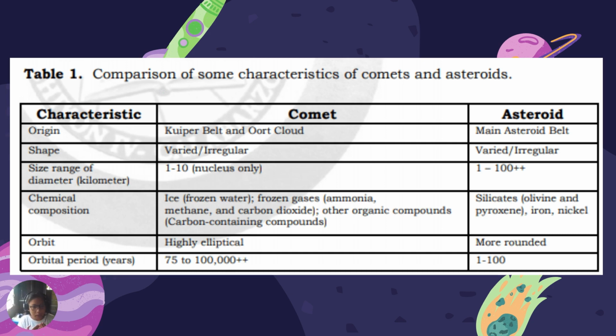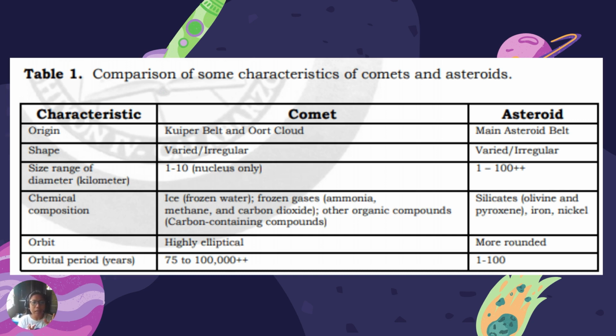Okay, let's proceed. When we talk about shape, it is either its formation, okay? The shape of a comet is varied or irregular, as well as for the asteroid. There is no definite shape for each of them, okay? They could vary from a small circle, an irregular shape or size. It could happen. Now, what is the size range of the comets and asteroid in terms of diameter, in kilometers?